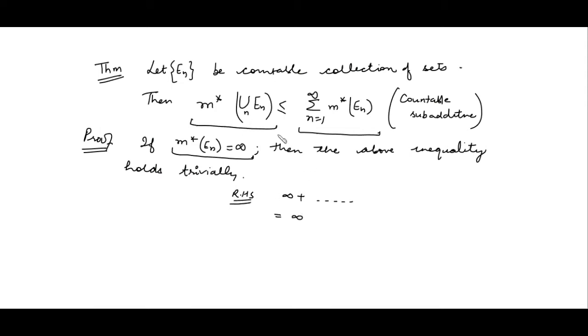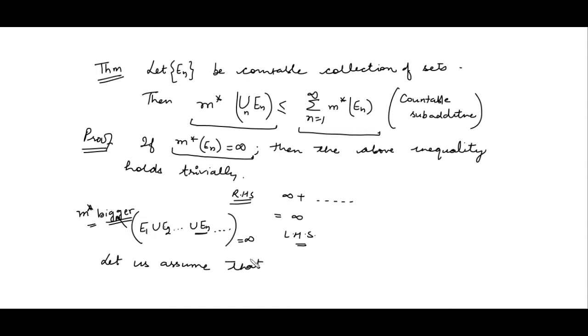Similarly on the left hand side, if a set E_n has outer measure infinity, and you take the union of all the others with E_n, then this will become a bigger set. This union will be a bigger set and its outer measure is also infinity. So your left hand side is the same as the right hand side. So this holds trivially whenever the outer measure of any set is infinite. So let us assume that the outer measure of E_n is finite for each n.